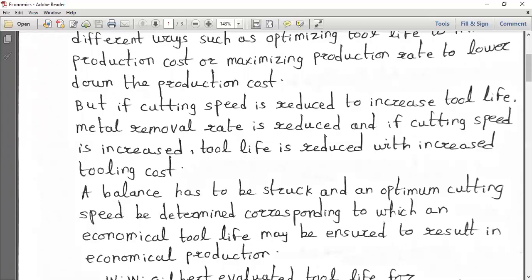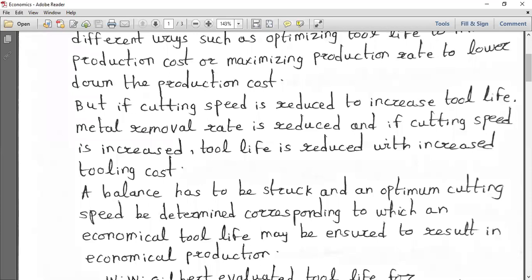Some tool marks, scratch marks or tear marks will come. We'll discuss that in the metrology subject. And the dimensions may also be affected because of the thermal stress, the excessive heat that is generated between the tool and the workpiece. Those are the things we have to consider.